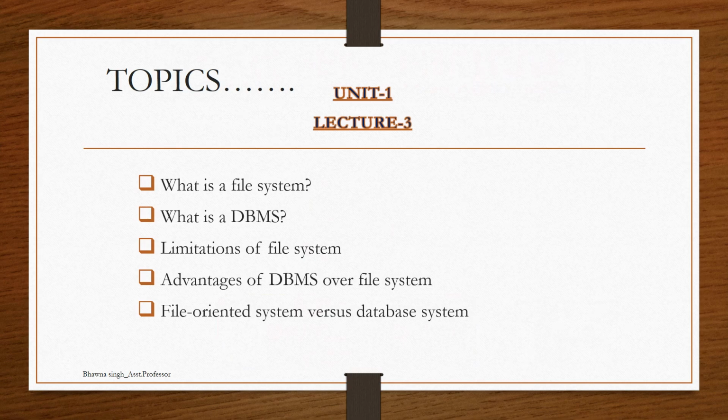Students, this is lecture 3 of unit 1, and in today's session we will discuss what is a file system, what is a DBMS, what are the basic limitations of file system, and how DBMS has overcome them. That is, what are the various advantages of DBMS over file system. And at last we will discuss what is the difference between file oriented system and database system. So let's get started with today's session.